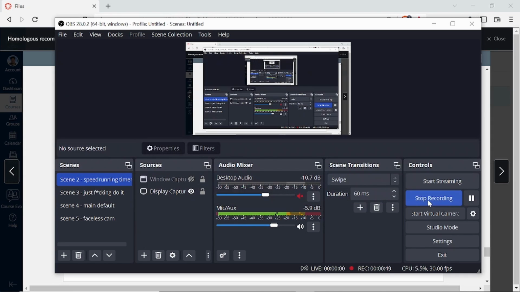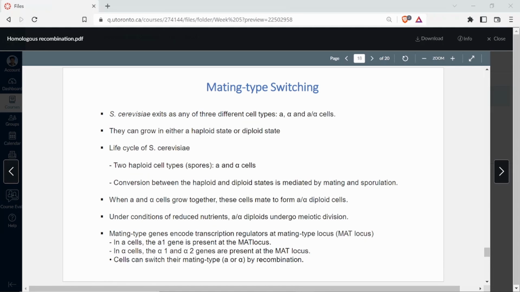So you can imagine that when it is A, it is haploid. When it is alpha, it is haploid. But when it is A alpha, it is diploid. Right? So it's a mating between A and alpha type. So they can grow in both haploid state and diploid state. This I've already talked about.